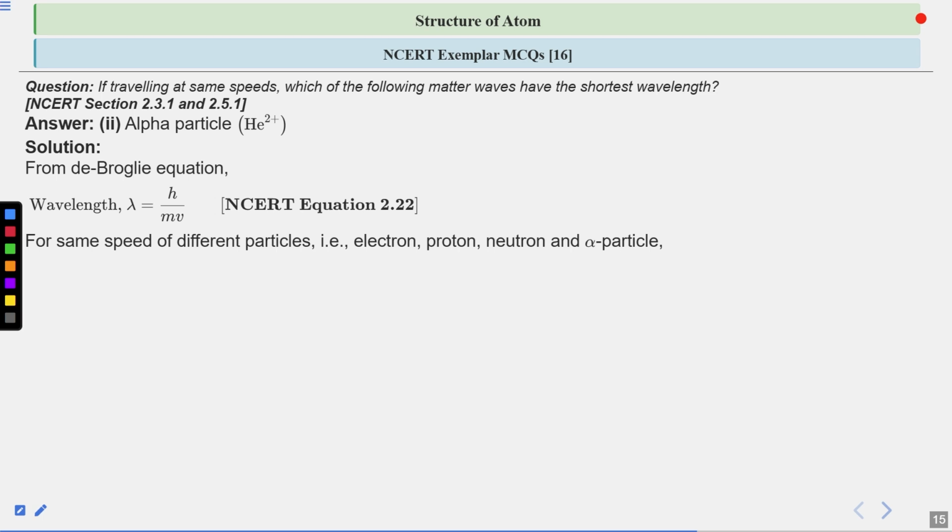If you compare all of these, the electron will have the smallest mass and it will have the greatest wavelength. Then comes your proton, and proton and neutron have approximately the same mass, so they will have approximately the same wavelength. And lastly comes your alpha particle, which has the mass of 2 protons and 2 neutrons. Now we can neglect the electron, so we can say that it has a mass of 2 protons. So clearly it will have a smaller wavelength.